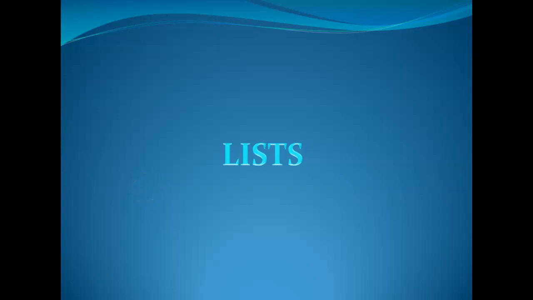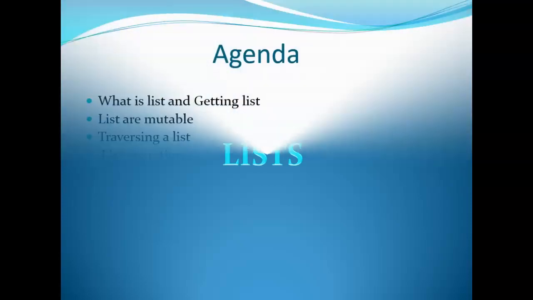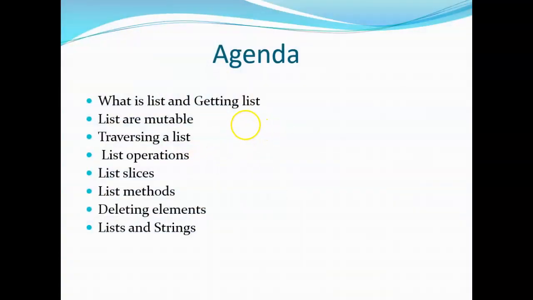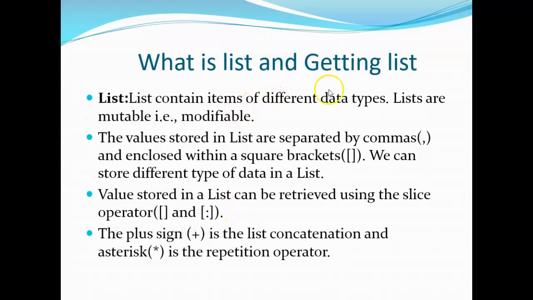In this lecture, we are going to deal with Python lists. Lists are a very important topic. Python lists are synonymous to arrays in C, C++, Java. The agenda of this lecture is what is a list and getting a list, lists are mutable, traversing a list, list operations, list slicing, list methods, deleting elements from a list, lists and strings. You got my point. What is a list and getting a list?